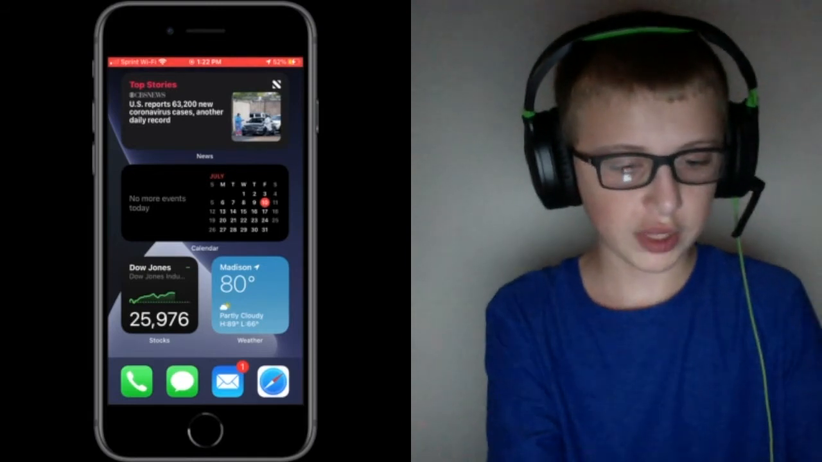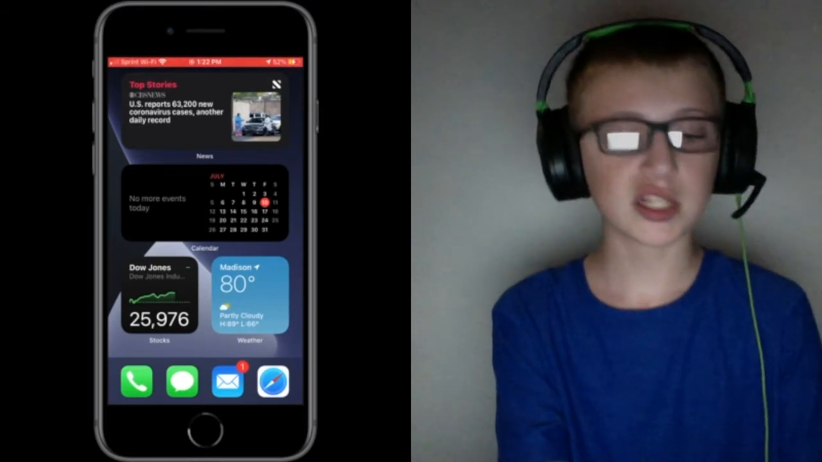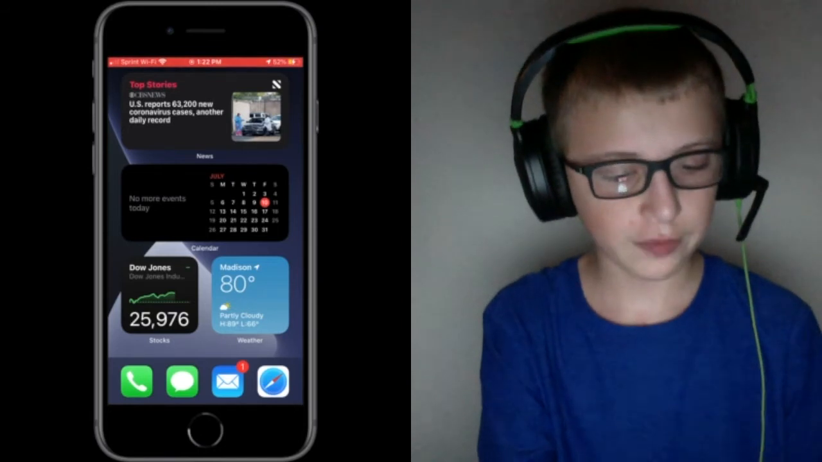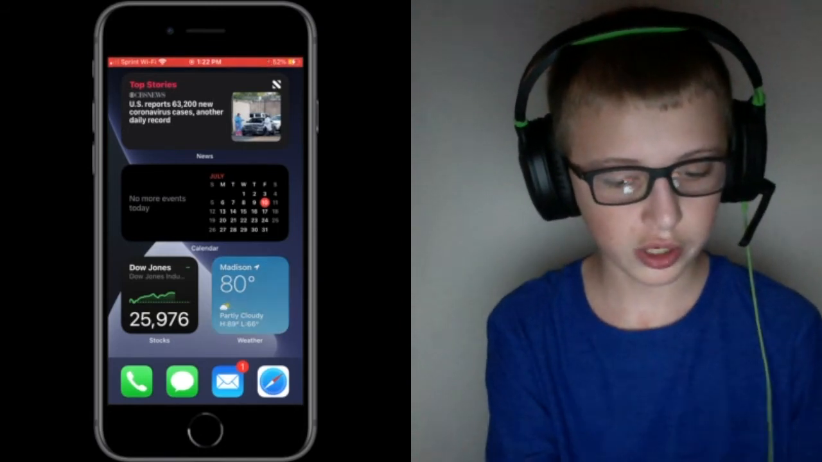So we also have this calendar one. Guess what? I have no more events. That's a lie. I'm recording. And then I just have a stocks one and a weather one.